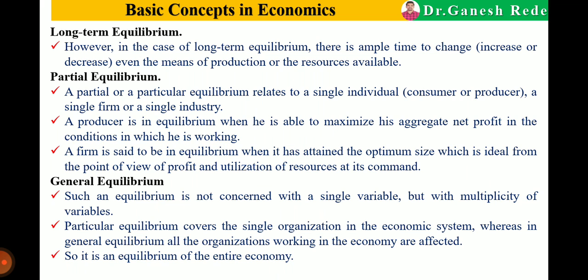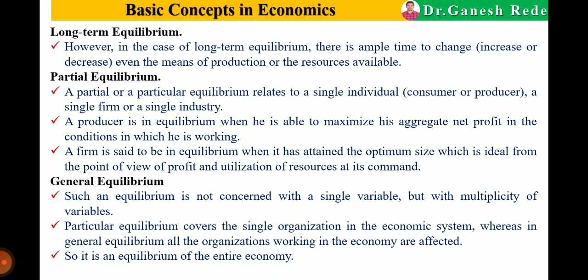The next is partial equilibrium. A partial equilibrium relates to a single individual. What is partial equilibrium? When that particular state of balance is related to a single individual, it may be a single consumer, single producer, single firm, or single industry, it is known as the partial equilibrium.